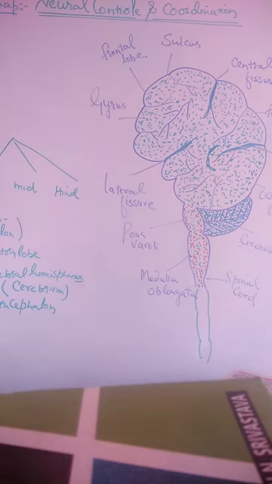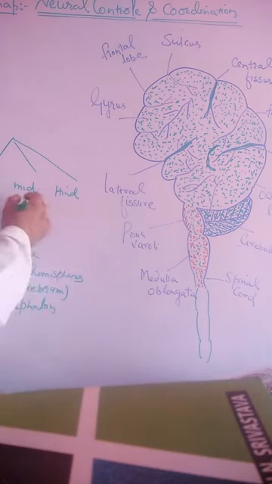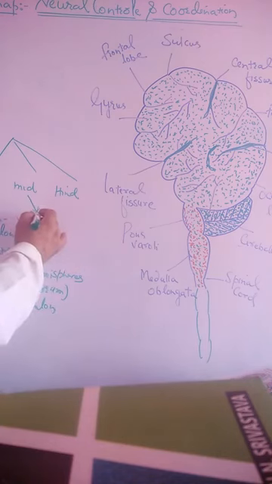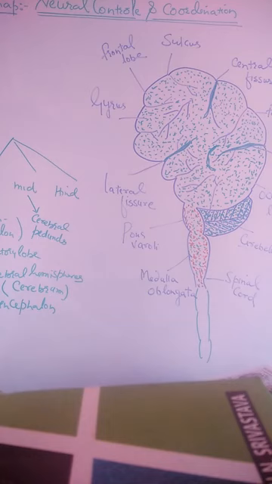So far as the midbrain is concerned, this midbrain contains heavy fiber tracts. They are called cerebral peduncles, or crura cerebri.